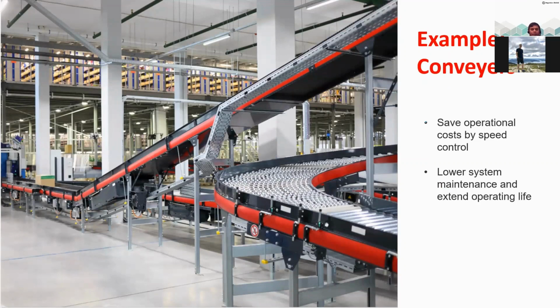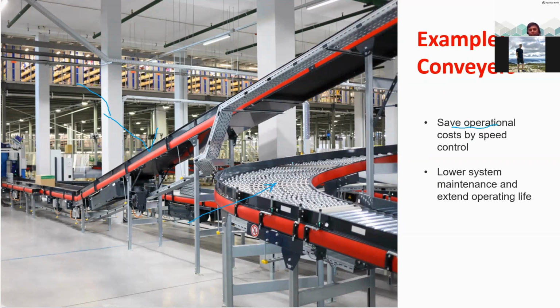For example, this is just one of the several applications. This is a conveyor motor. So we are using AC induction motors in conveyors or in the conveyor belts, and this is helping us to regulate the speed. You can increase the speed or you can slow down the speed. Because of this, you can save the operational cost by speed control. Why? For example, you don't have any load here now, right? So either you can turn off or you have very minimum load.